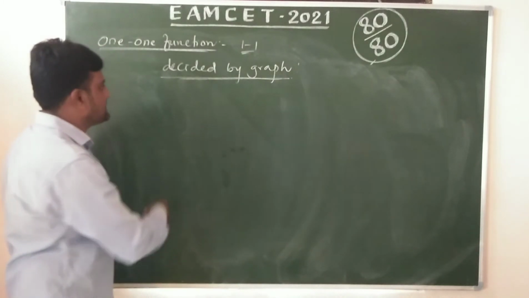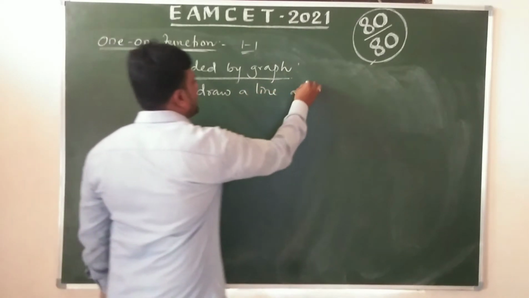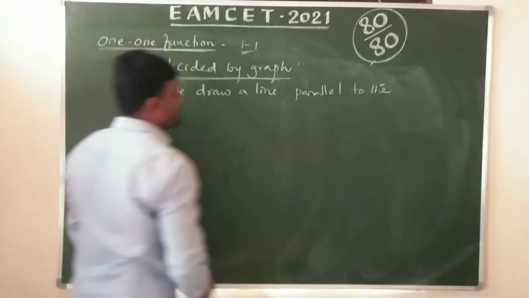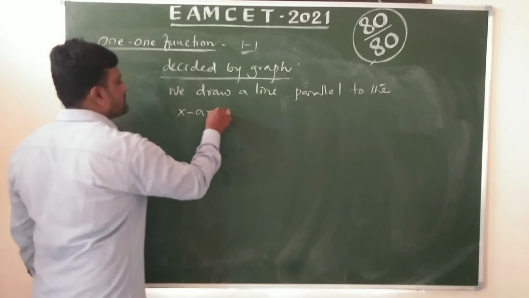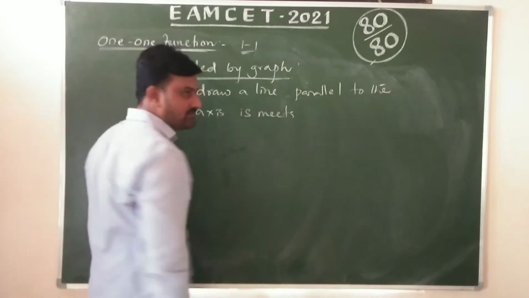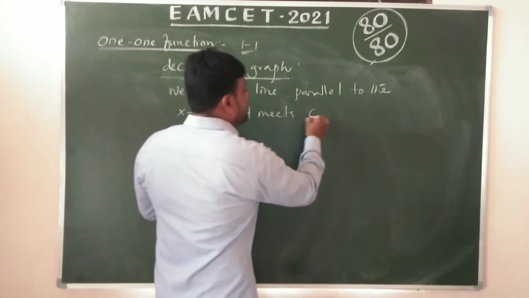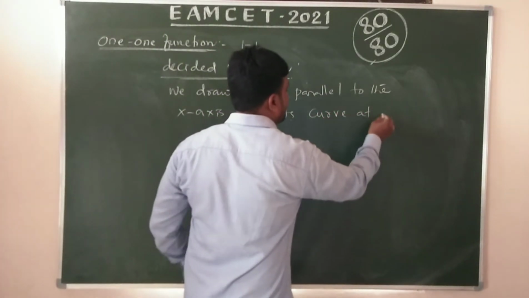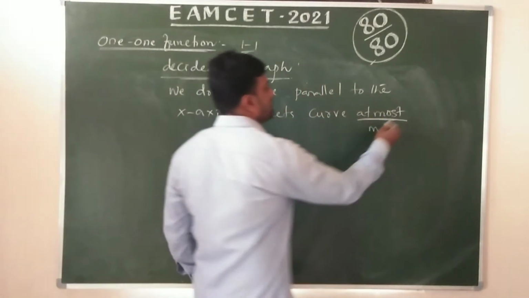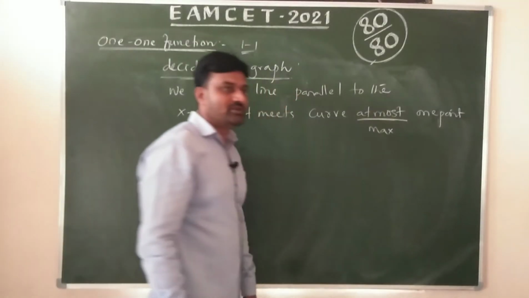Here we draw a line parallel to the x-axis, which meets the curve at most 1 point.